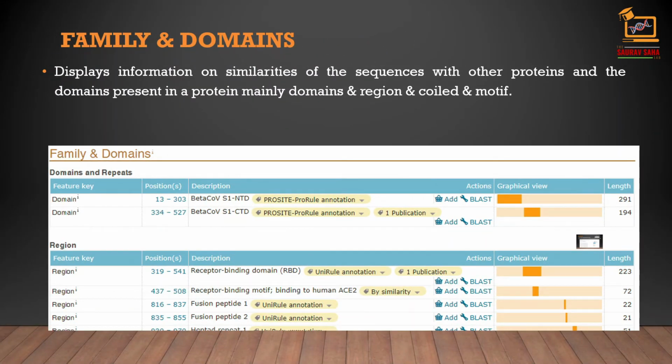Then comes family and domains. This displays information on the similarity of sequences with other proteins and the domains present in a protein, mainly domain, region, coiled coil, and motifs. Protein motifs are small regions of protein three-dimensional structure or amino acid sequence shared among different proteins.